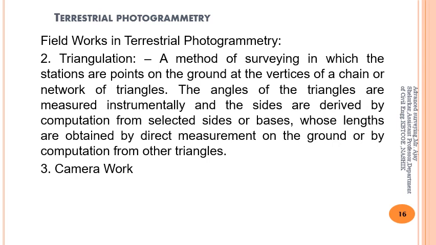Field work in terrestrial photogrammetry, second is triangulation, a method of surveying in which the stations are points on the ground at the vertices of a chain or network of triangles. The angles of the triangles are measured instrumentally and the sides are derived by computation from selected sides or bases whose lengths are obtained by direct measurement on the ground or by computation from other triangles. Third is the camera work.